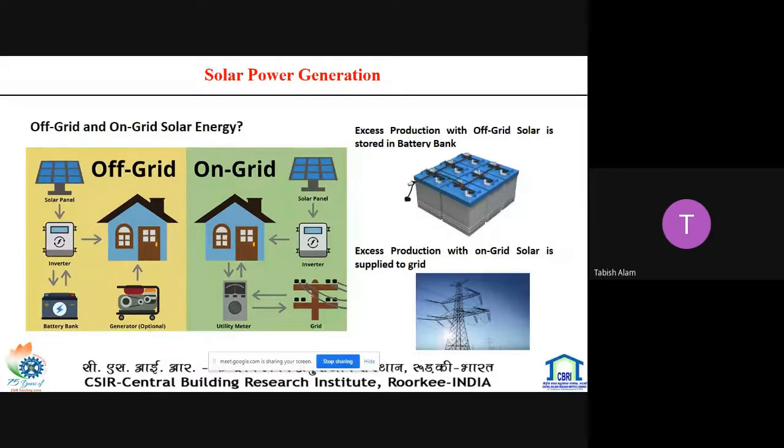On a monthly basis, based on how many units have been utilized, we can pay the bill. There is the battery bank for the off grid system. The off grid system is generally suitable for locations where the grid is not there, so it is for rural areas, and the on grid system can be utilized where the grid is available.